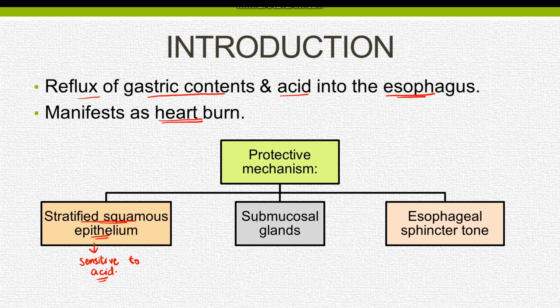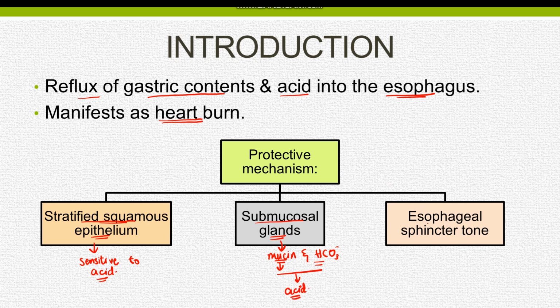The second protective mechanism is the presence of submucosal glands in the proximal and distal esophagus. These submucosal glands secrete mucin and bicarbonate. The mucin increases lubrication and allows the food to pass through the esophagus smoothly. The mucin and bicarbonates are also protective against the acid.